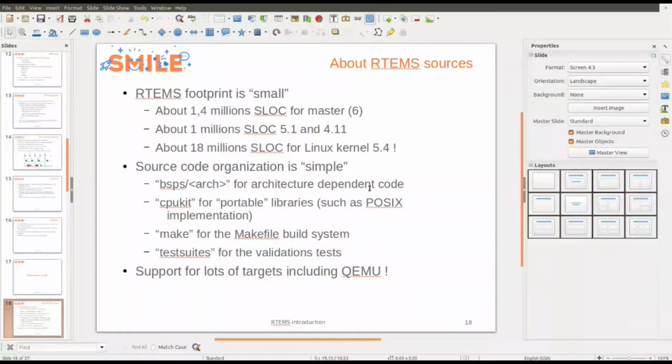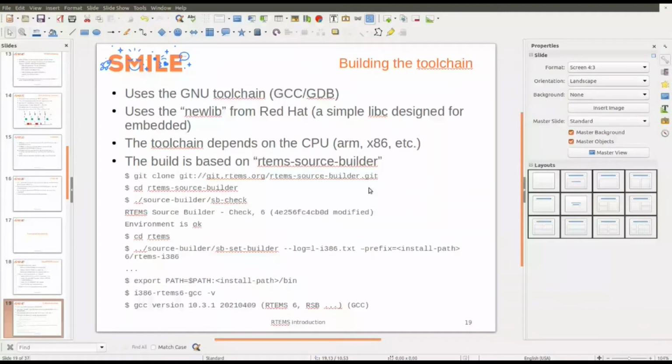So first of all, you need to build a toolchain. It was a bit tricky a long time ago because there were no tools to build a toolchain. So most of the time, people use a binary toolchain provided by the RTEMS community. It's a GCC toolchain, and it uses Newlib for the libc, which was designed by Red Hat. It's a very simple libc designed for embedded systems. And the toolchain does not depend on the board, but it depends on the CPU: ARM, x86, etc.